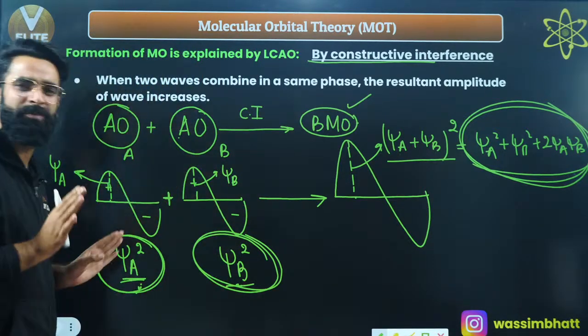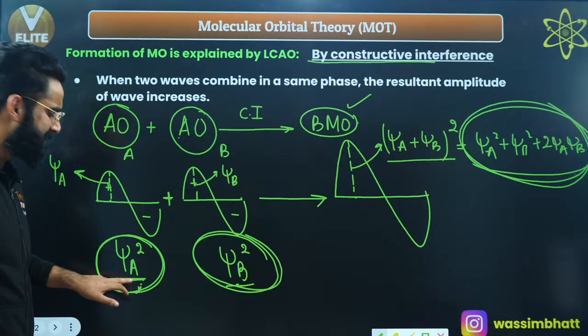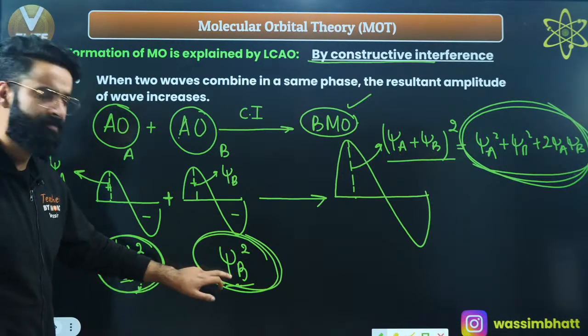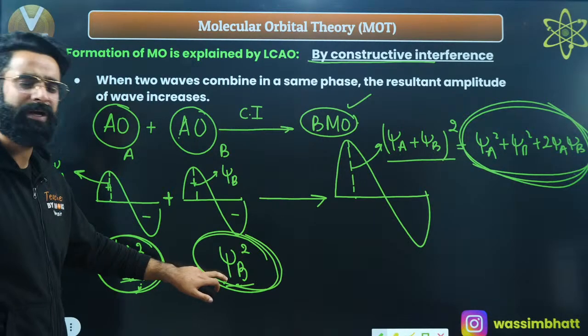Now, as per your common sense, understand. Psi A square is giving us the probability of finding the electron around the nucleus in atom A. This is giving us the probability of finding the electron around the nucleus in atom B.